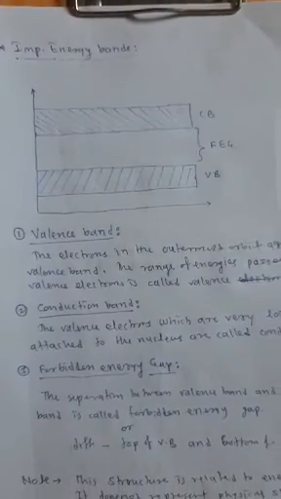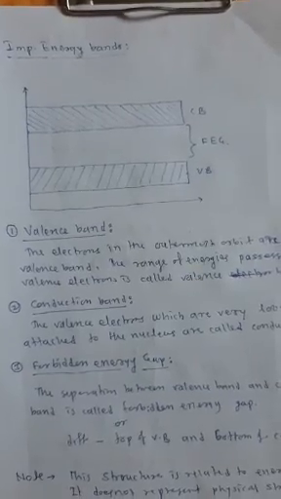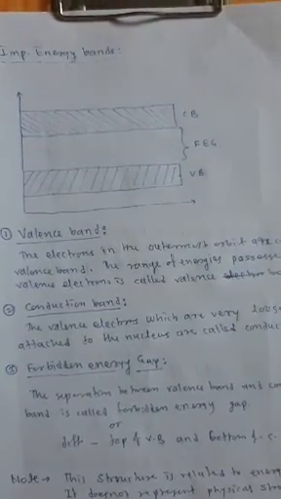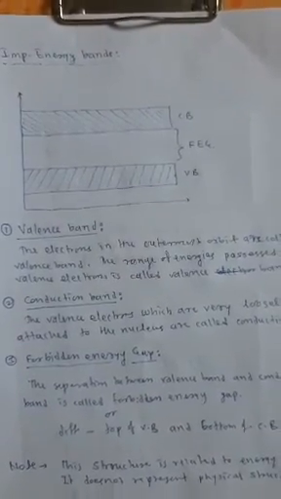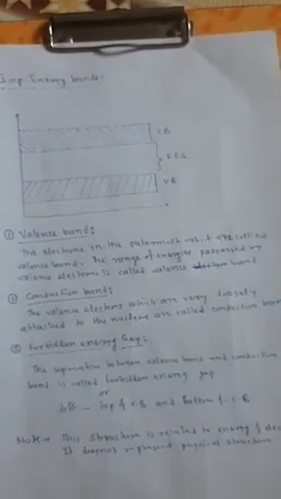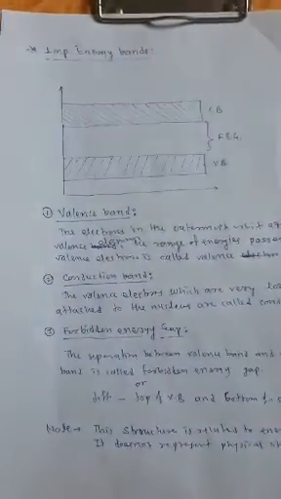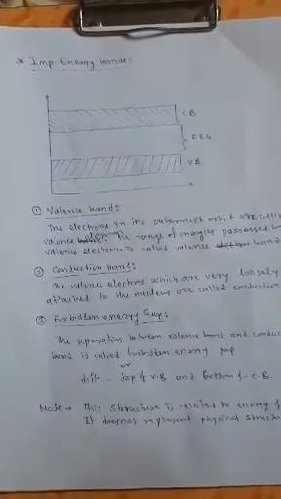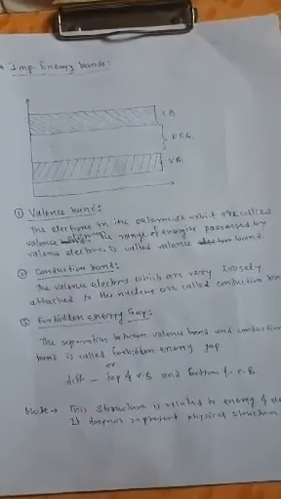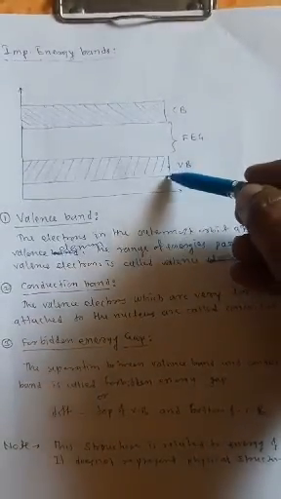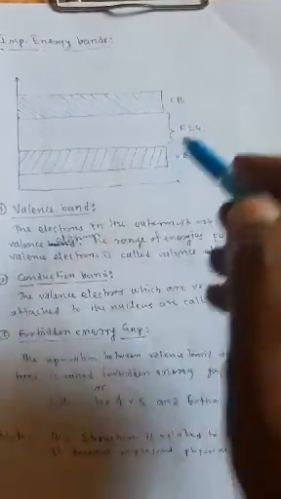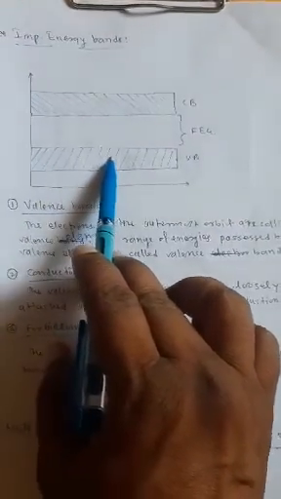Now see the important energy bands. Number one, valence band. What is the valence electron? The electron in the outermost orbit is called valence electron. And the range of energies possessed by the valence electron is called valence band. This is the valence band for a given material.